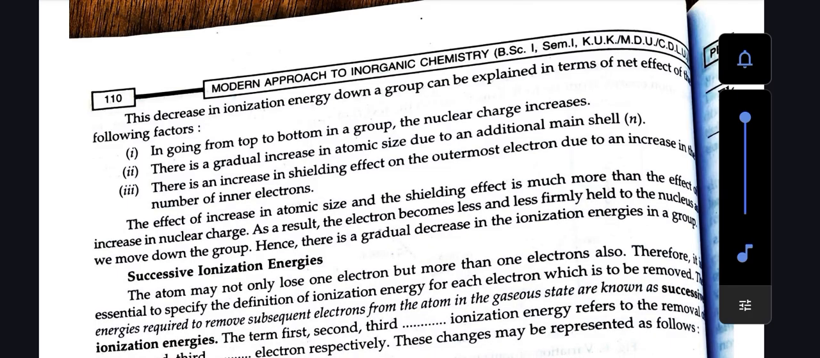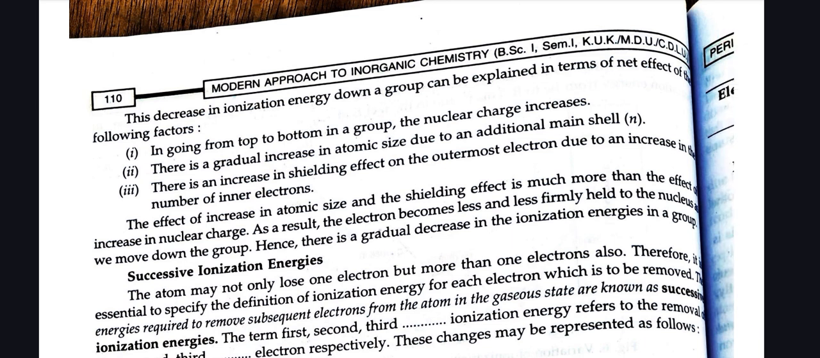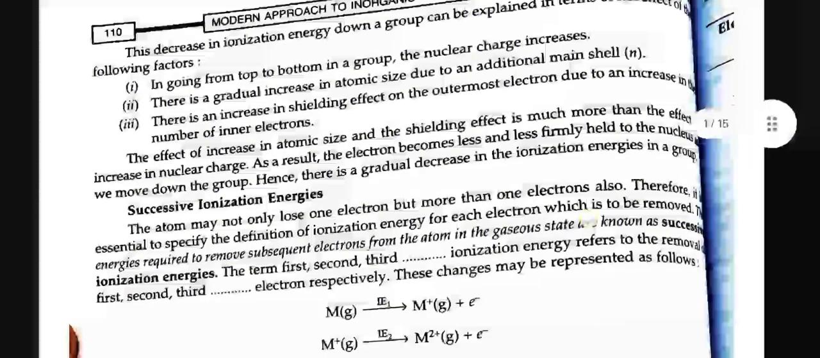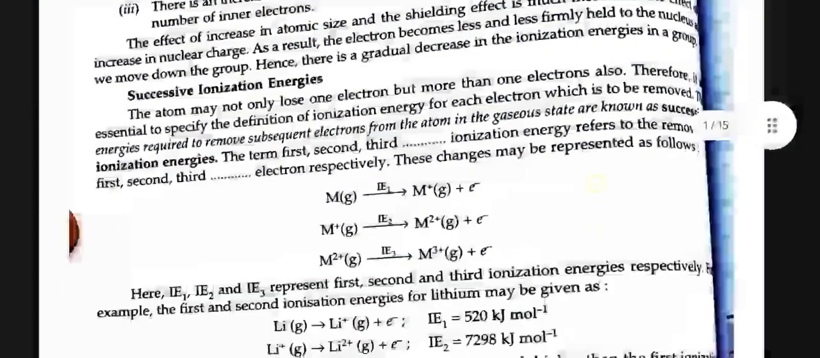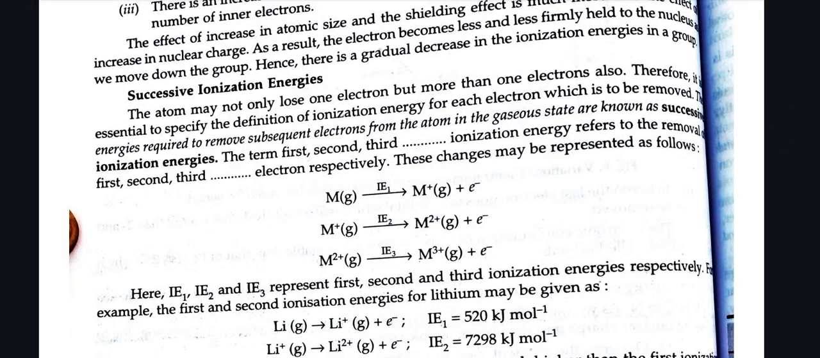This decrease in ionization energy down a group can be explained in terms of the net effect of the following factors. In going from top to bottom in a group, the nuclear charge increases. There is a gradual increase in atomic size due to the additional main shell. There is an increase in the shielding effect on the outermost electron due to an increase in the number of inner electrons. The effect of increase in atomic size and the shielding effect is much more than the effect of increase in nuclear charge. As a result, the electron becomes less and less firmly held to the nucleus as we move down the group. Hence, there is a gradual decrease in the ionization energies in a group.